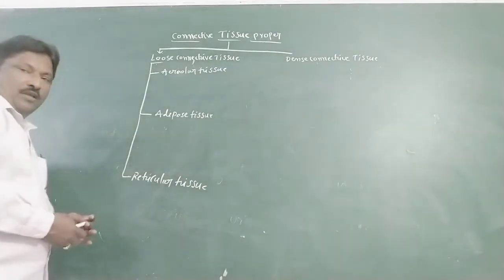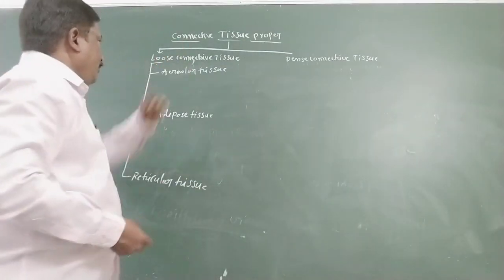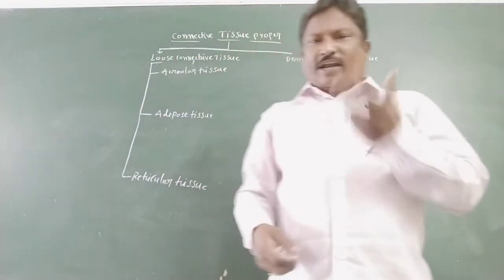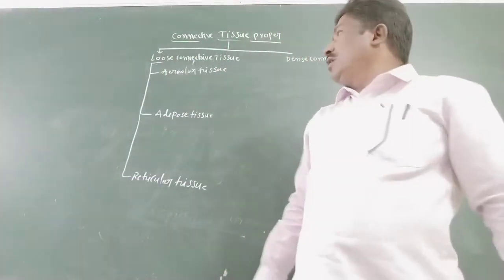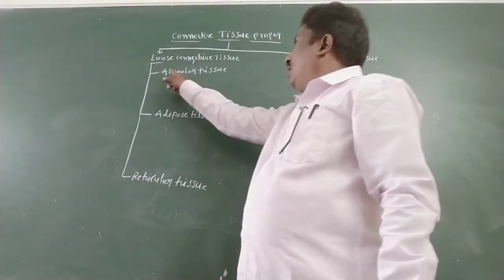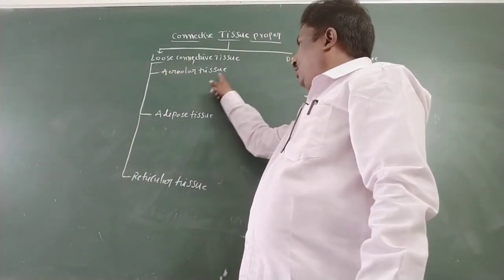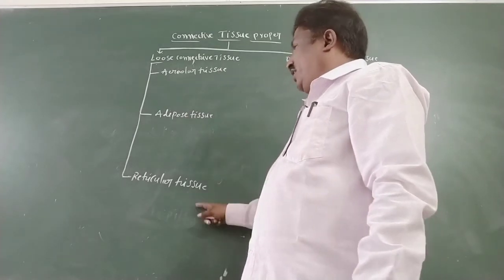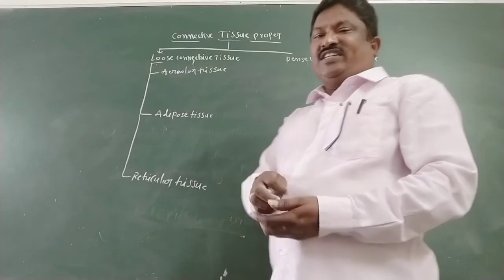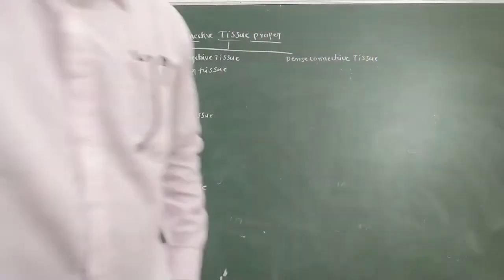Is it clear? So loose connective tissue can be divided into three types: areolar tissue, adipose tissue, reticular tissue. Today we will discuss only areolar tissue.